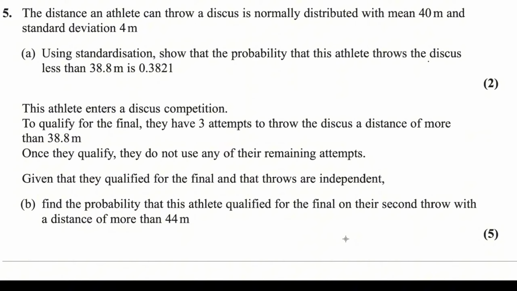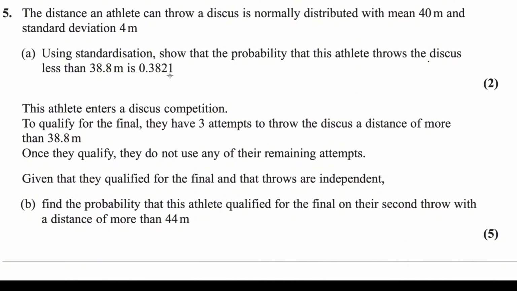Hello guys, now I will answer you question number 5 from Statistics 1 Pearson Edexcel A-level exam. This question is taken from January 2024. The distance an athlete can throw a discus is normally distributed with mean 40 meter and standard deviation 4 meter. Use standardization to show that the probability that this athlete throws the discus less than 38.8 meter is 0.3821. This question is taken from the normal distribution topic.